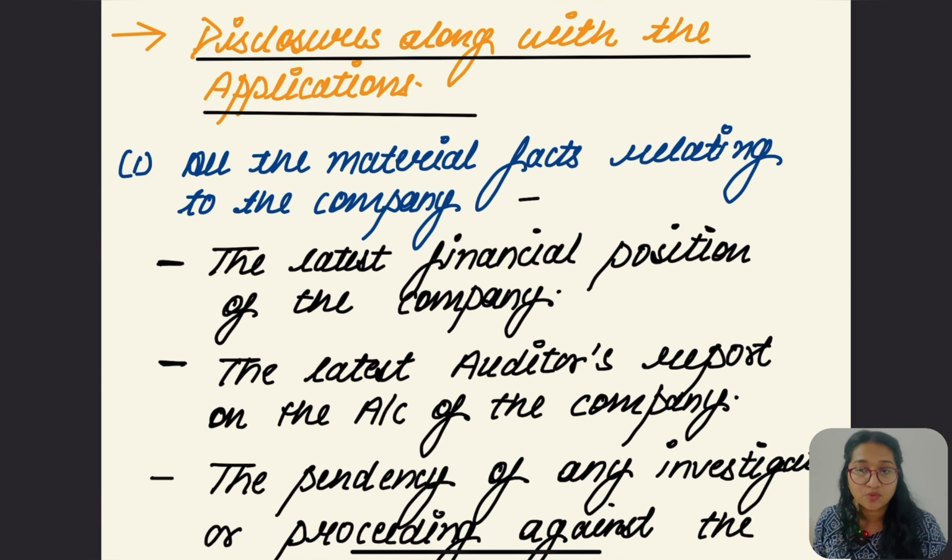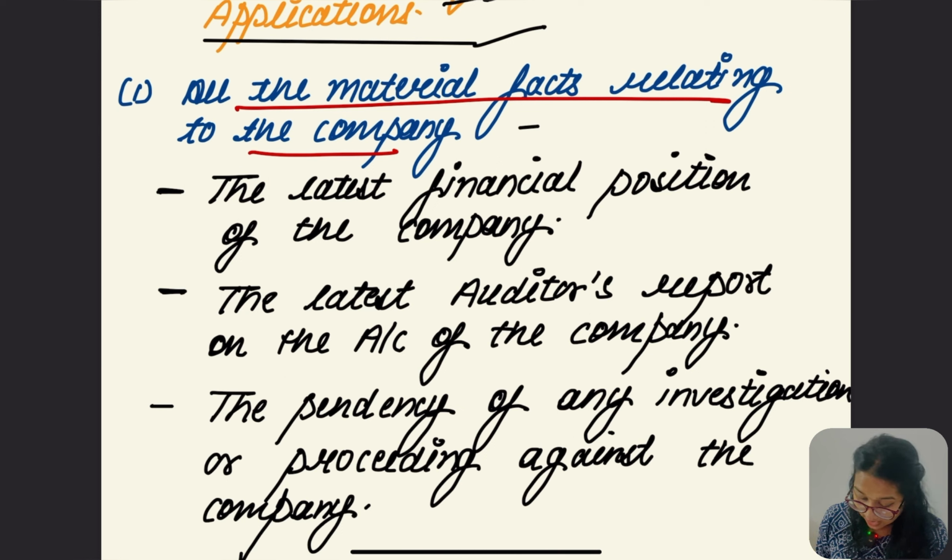Is there any disclosure while making the application? Yes, there are some disclosures which are to be made along with the application, which is all the material facts relevant to the company. The following are the important disclosures.